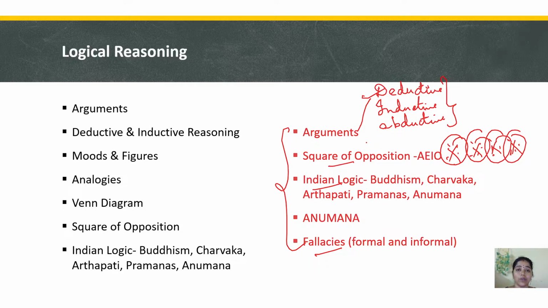Sometimes it will be a Sanskrit word, sometimes a Latin word in fallacy, like argumentum ad misericordiam, argumentum ad ignorantiam. There are some Latin words which make us panic. What is this huge word? But when you understand the word, you will see this is what they have given in such a big way. So when we know the meaning of those words, and understand what is what, this area will be the most scoring unit.